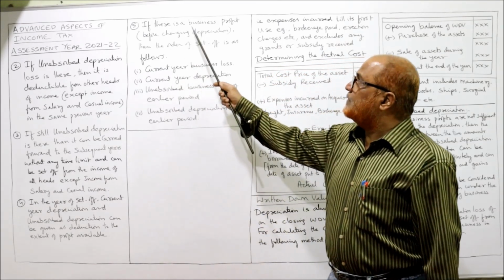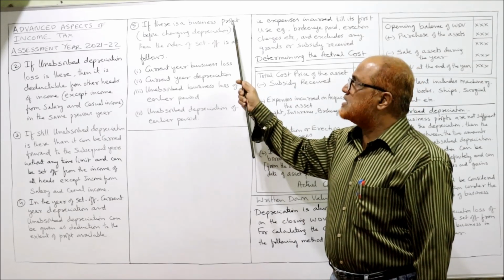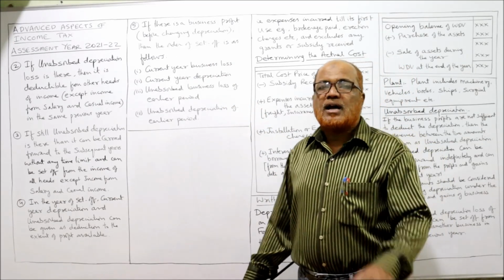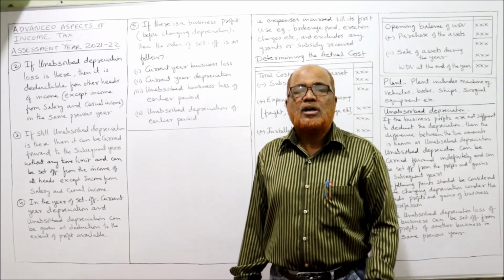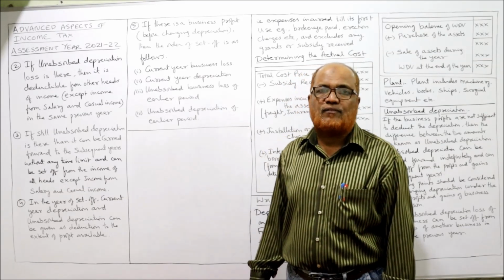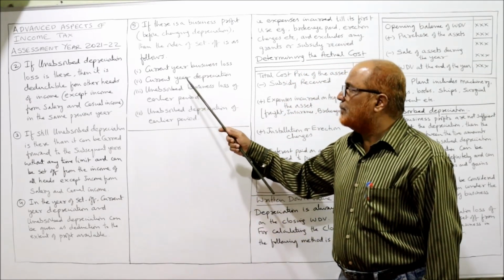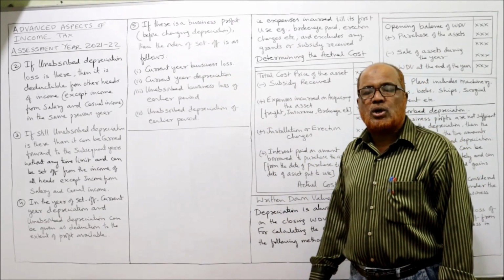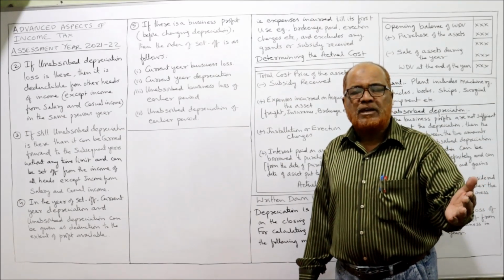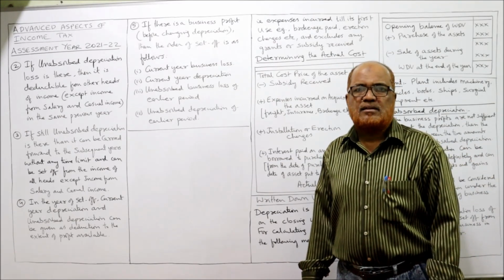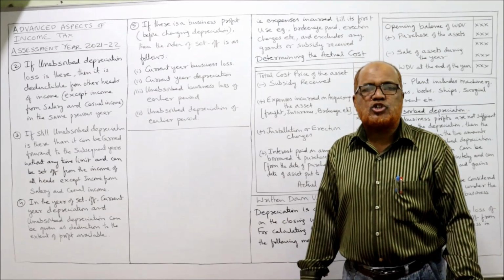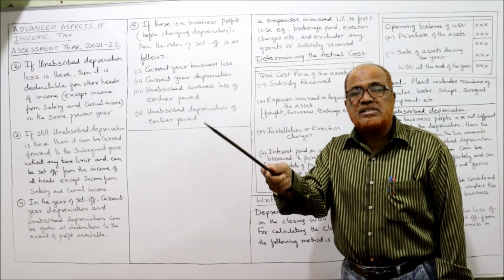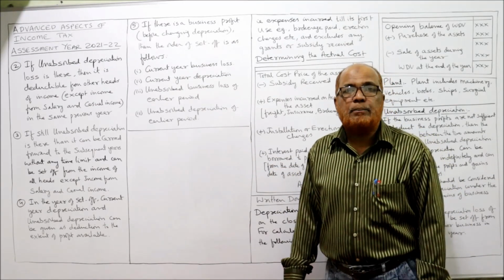Next one is, if there is a business profit before charging depreciation, then the order of set off is as follows. Current year, if there is a business profit, how do we set off? What is the order of set off? So here Income Tax Act has given current year business loss. First we deduct current year business loss. If he is having two or more than two businesses, A business he is having profit, B business he is having loss. So loss of B business can be set off from the profit of A business.